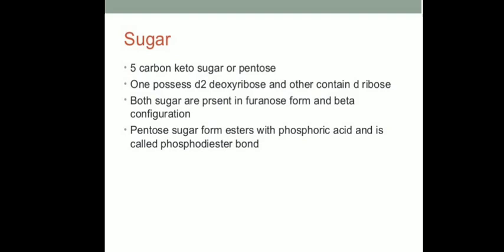The difference is only in the absence of an oxygen atom at the second carbon position, which contains only hydrogen instead of the hydroxyl group in the RNA.